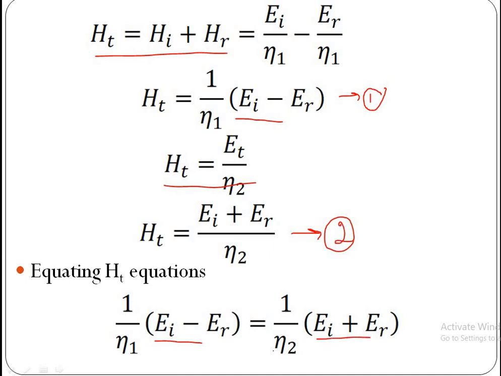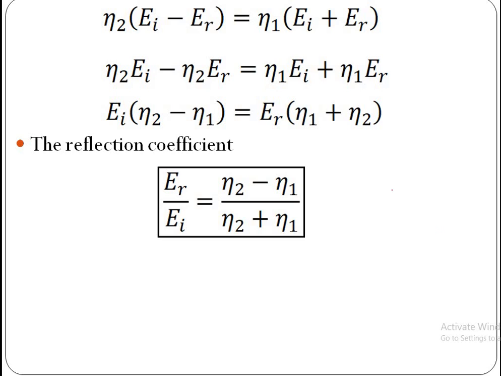Now take eta 2 to this side and eta 1 to this side, then this equation becomes eta 2 into (EI minus ER) is equal to eta 1 into (EI plus ER).